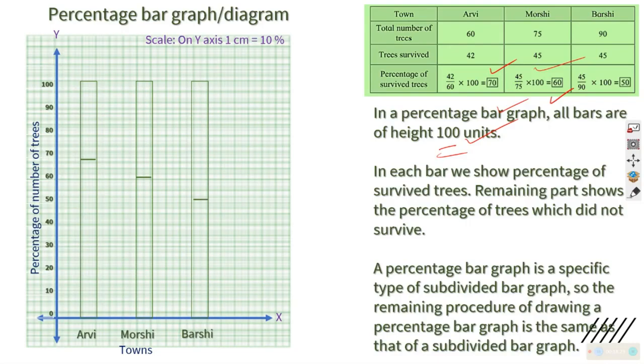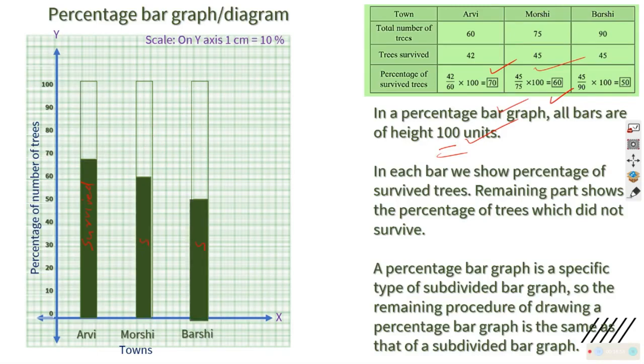Now I will have an idea that above 70, whatever is the 30 is not surviving. These are survived trees, as we have calculated. Same here, and there are trees which could not survive. We are putting it on the upper side as well. I am going to give a color here so that it will be easy.